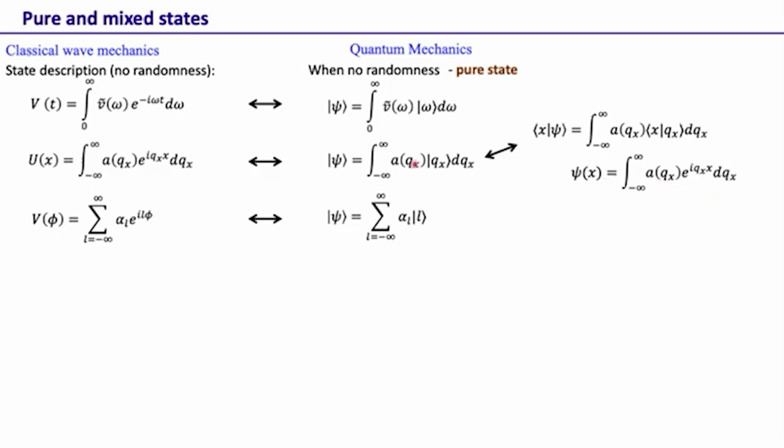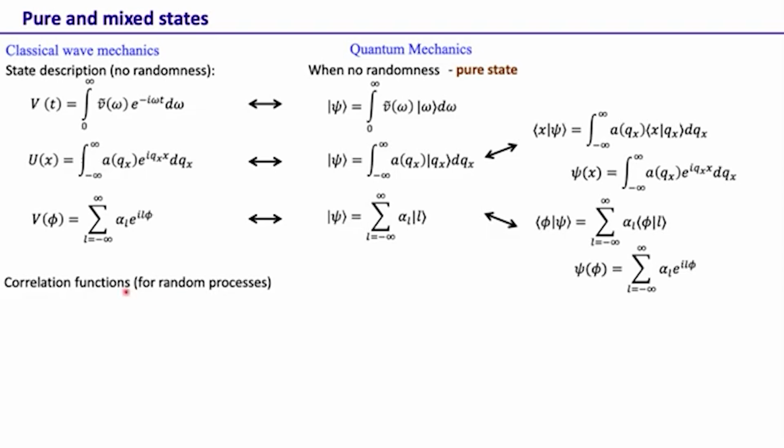This is just the wave function representation of the state, and we can see that this representation and this representation are very similar. Similarly, for the discrete basis, we can again take the projection, and then this is the wave function in the phi basis, and we see this representation again is very similar to that representation. So when there is no randomness, the state in quantum mechanics is referred to as a pure state.